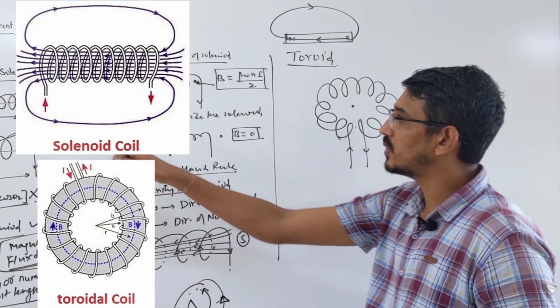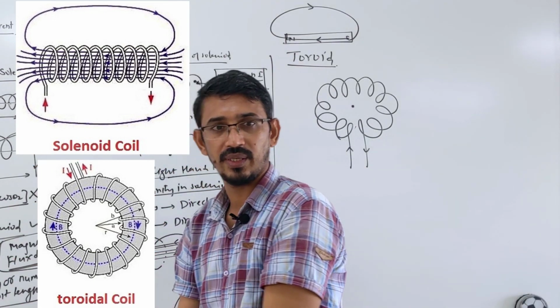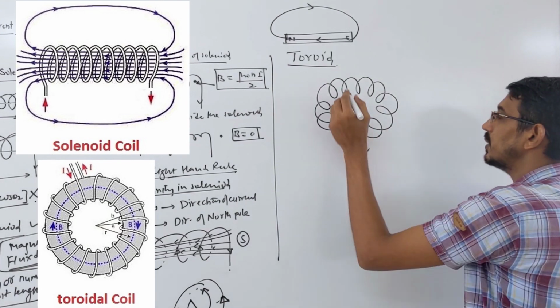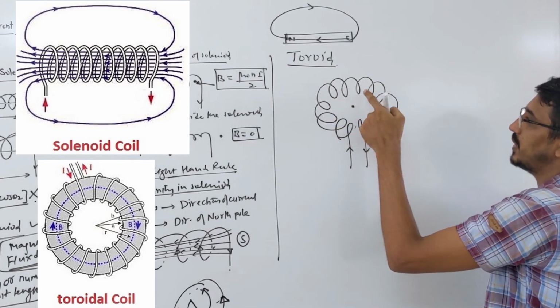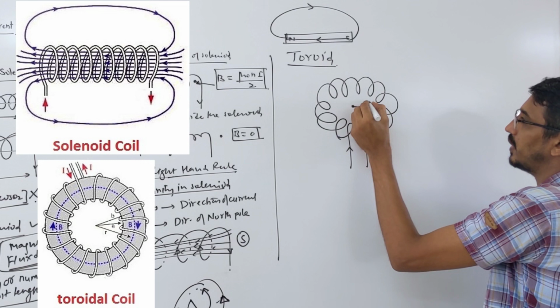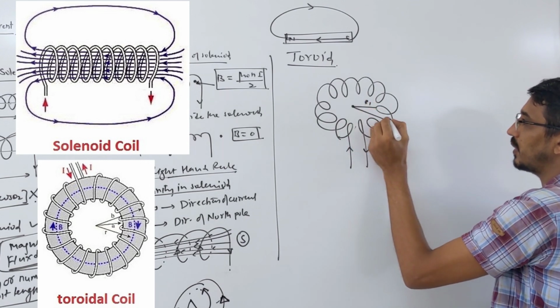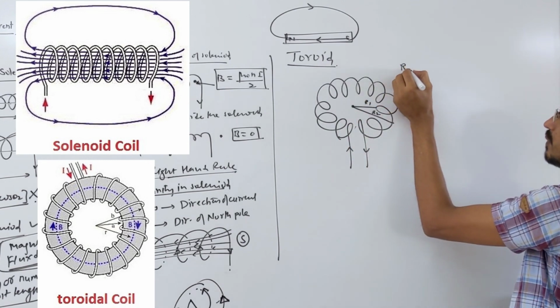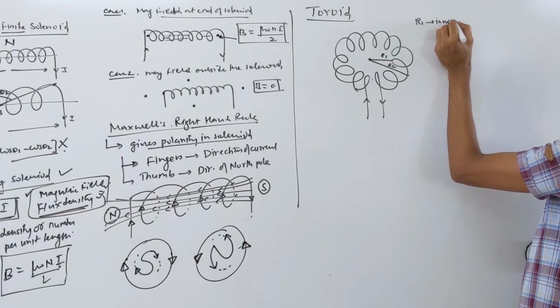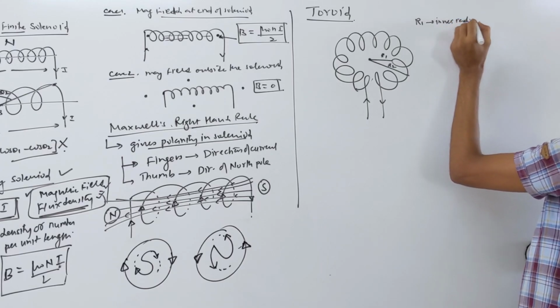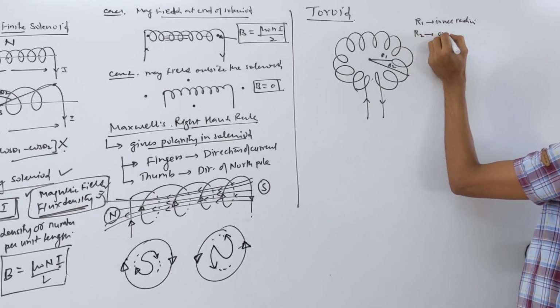Solenoid, you have just turned into a circle. So generally what happens, these are circular loops, so we have two radii, this is called inner radius R1 and that's called what? Your outer radius R2. R1 is your inner radius, and R2 is called your outer radius.